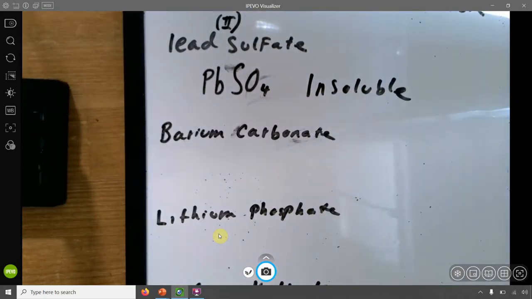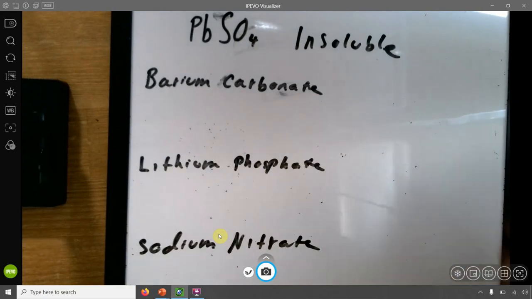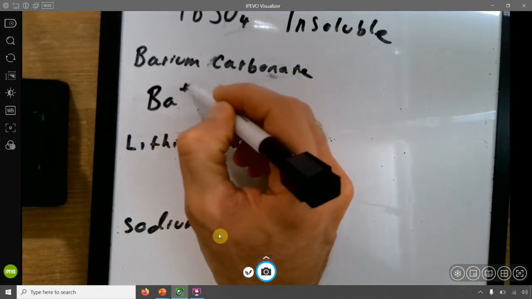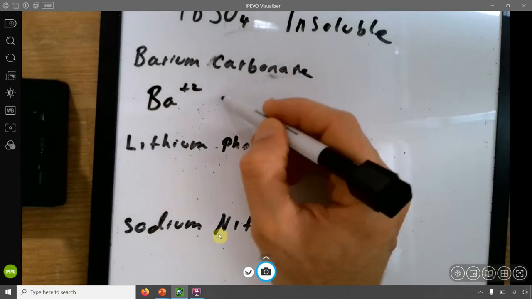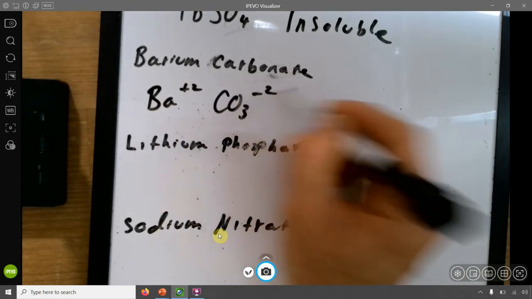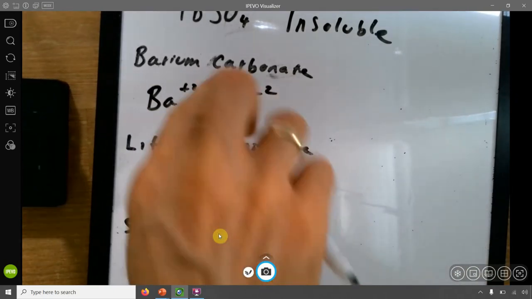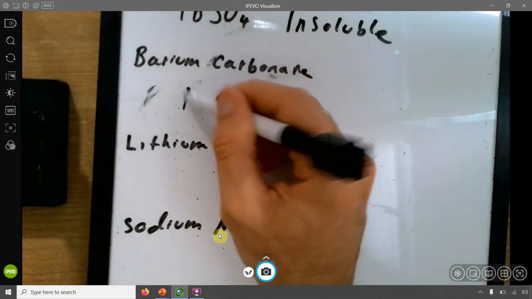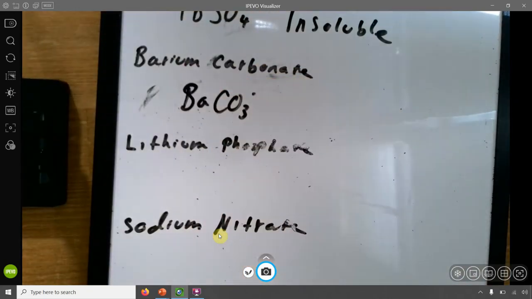All right, let's look at barium carbonate. Barium has a charge of +2. The carbonate is CO3 minus 2. Again, they're balanced, so I can basically just combine them together, and it looks like this, barium carbonate. And is barium carbonate soluble or not?